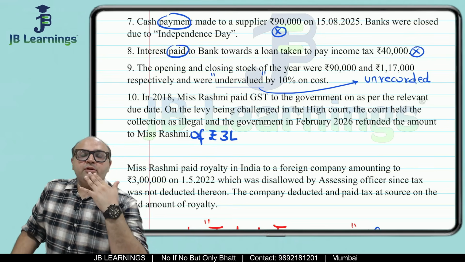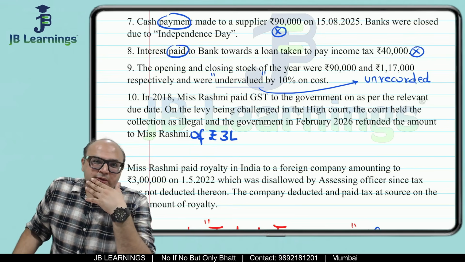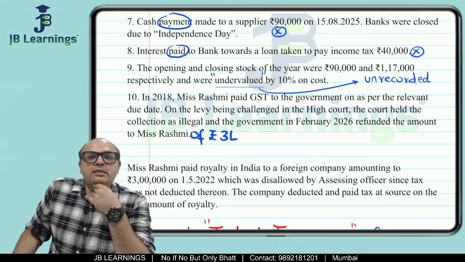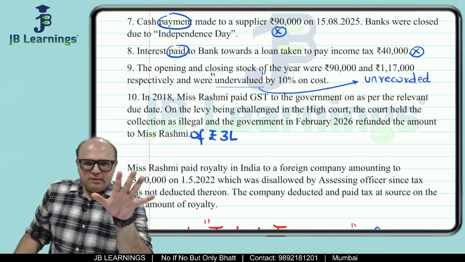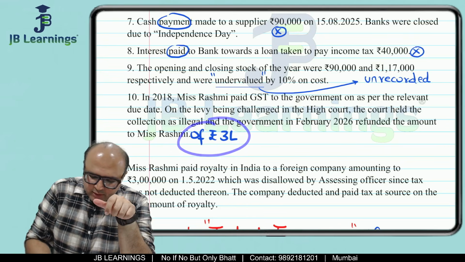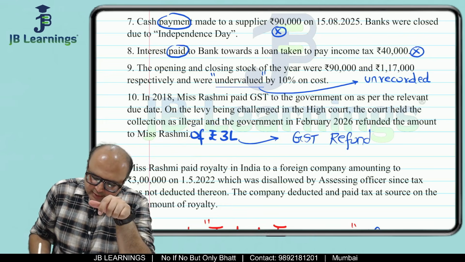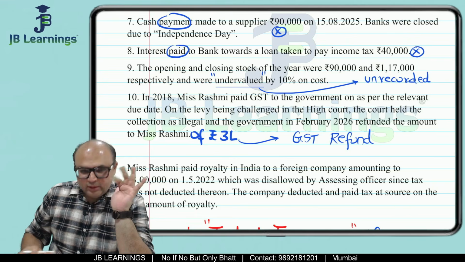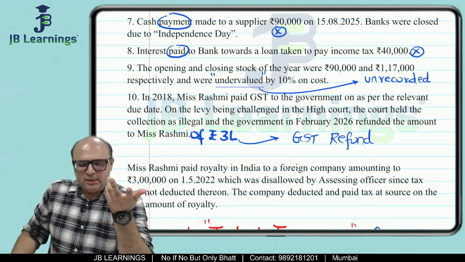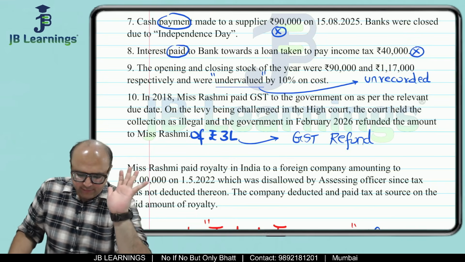Now see, this is something which is very important. There are some students who might not be able to understand this. See, I tell you very simply. In very simple words, this is GST refund, friends. Now, sir, how did you identify this is GST refund? See, you have to read the question very well.